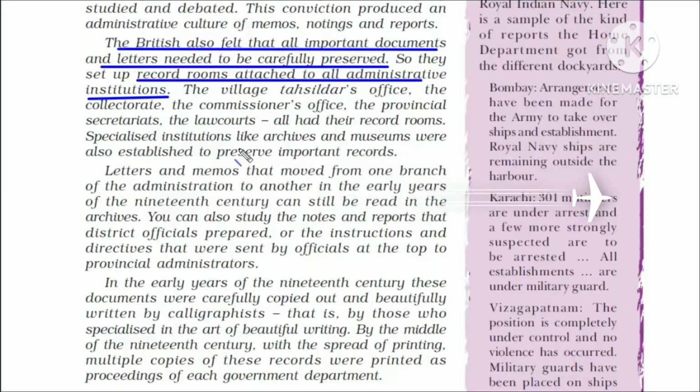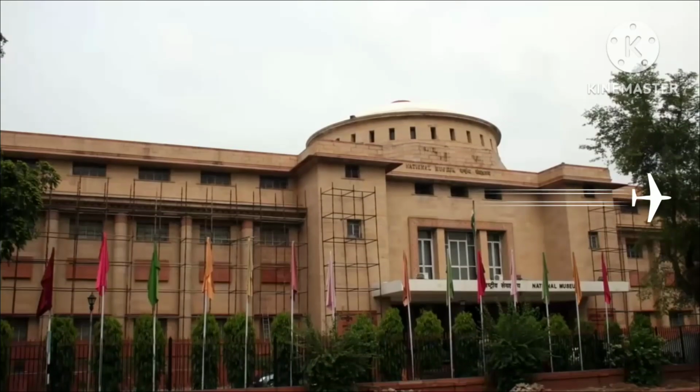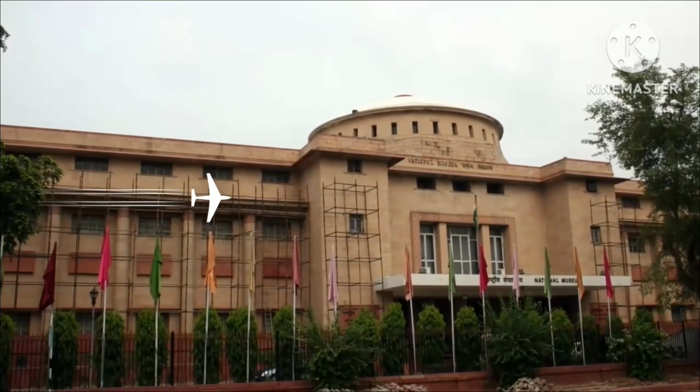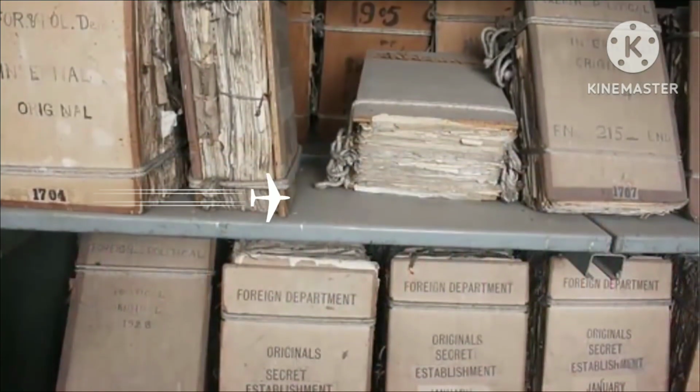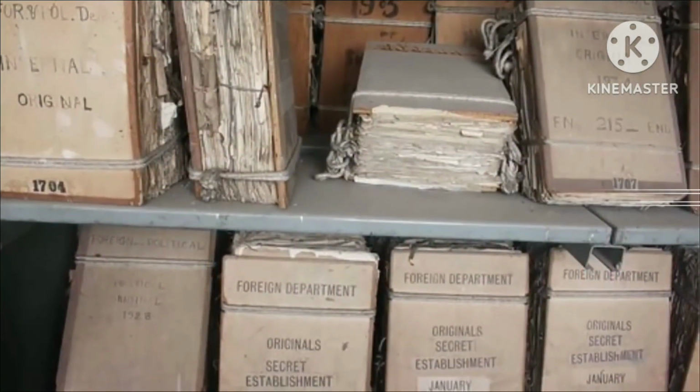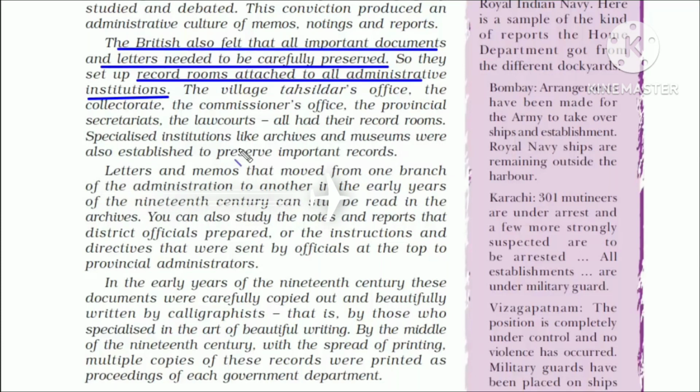Now you can think about how this idea came and from where it came. In Delhi, we have the National Museum and the National Archives. It is a record room in which all the documents and letters of the government and various administrators have been arranged as per the date. This place has all the documents from the 18th century preserved in good condition.